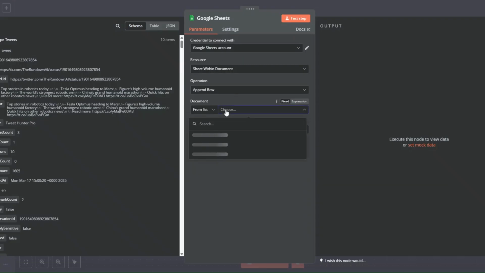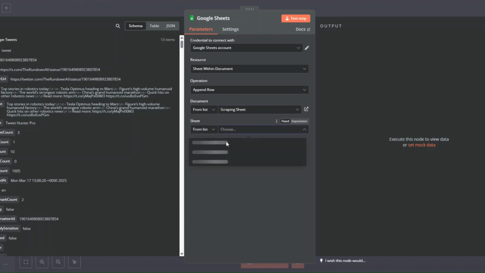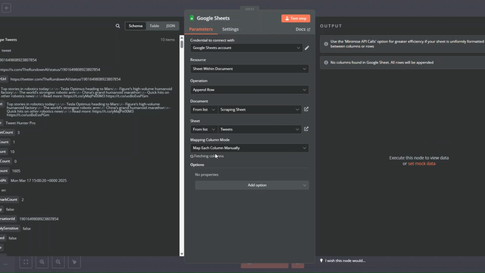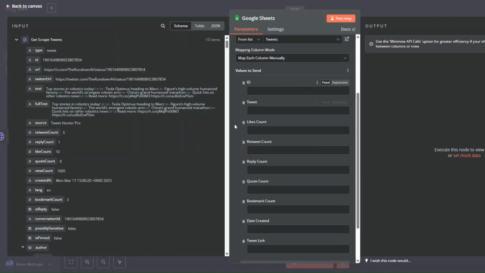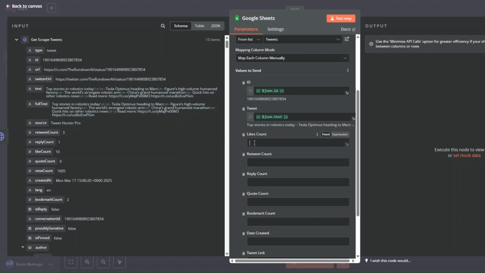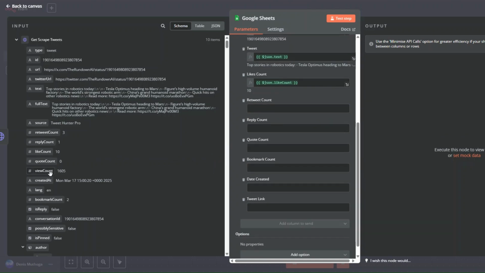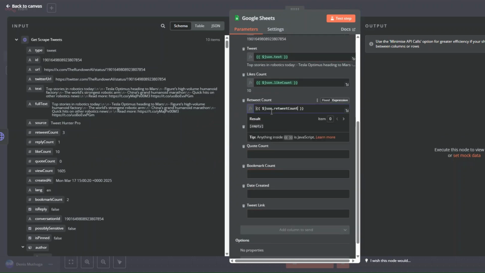Here we're going to choose my sheet, which is scraping sheet. Here we're going to choose our sheet, which is the tweets sheet. Yeah, we're going to add values to our column from the data that we scraped on Apify. For the ID, we're going to add the tweet ID right here by dragging it. For the tweet, we're going to add the tweet right here. Likes count, we can add the likes count right here. Retweet count, and we drag the retweet count.